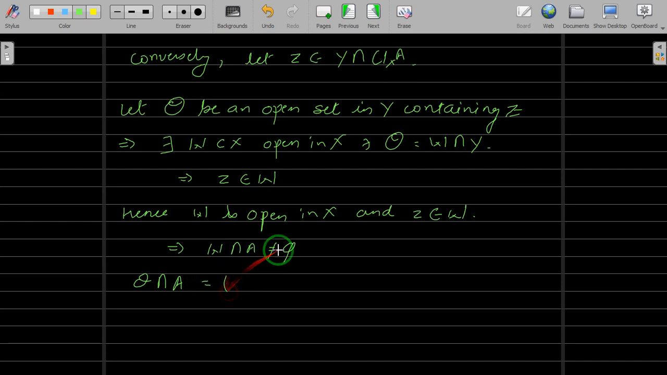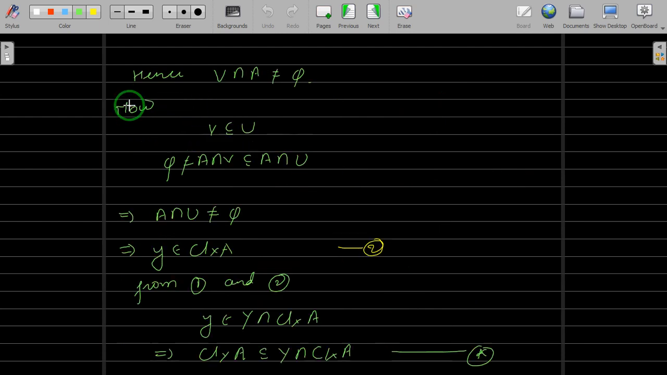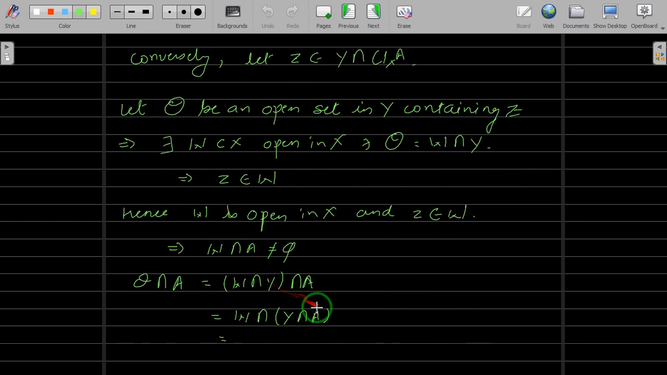O intersection A is nothing but W intersection Y, intersection with A. O is nothing but W intersection Y. This is the same as W intersection Y intersection A. And what is A? A is a subset of Y. And when you take Y intersection A, it will be equal to A. So we can use that result: Y intersection A is equal to A.